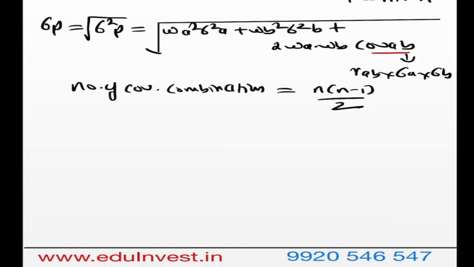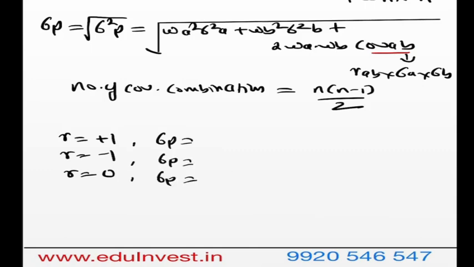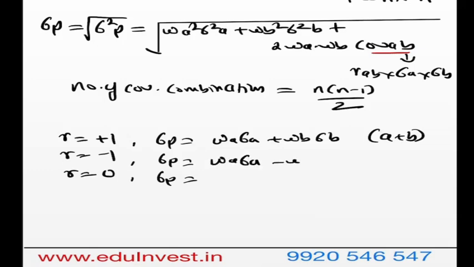Correlation is also an interesting thing, because when correlation is +1, correlation is -1, and correlation is 0, at these extreme ends the portfolio risk formula becomes very small. So the portfolio risk formula for +1 correlation for two stocks will be weight of A standard deviation of A plus weight of B standard deviation of B. It is basically A plus B. This is how we refer. For negative, it is weight of A standard deviation of A minus weight of B standard deviation of B, A minus B, and this is the reference that we do, A plus B, A minus B.